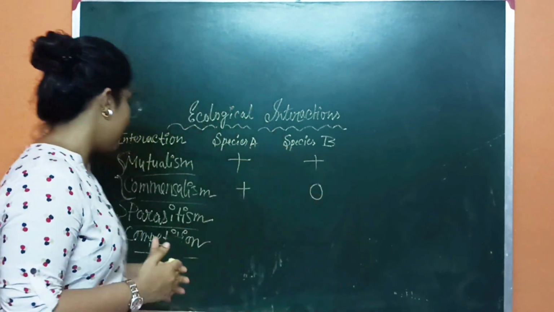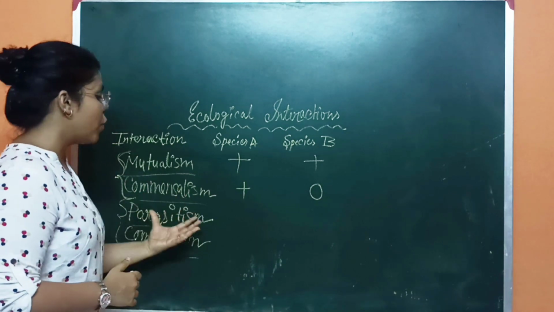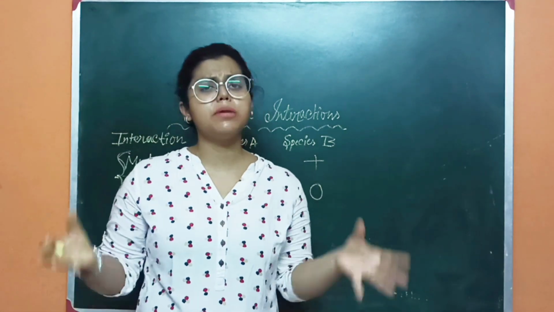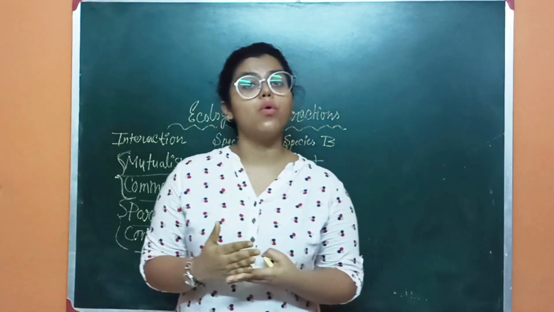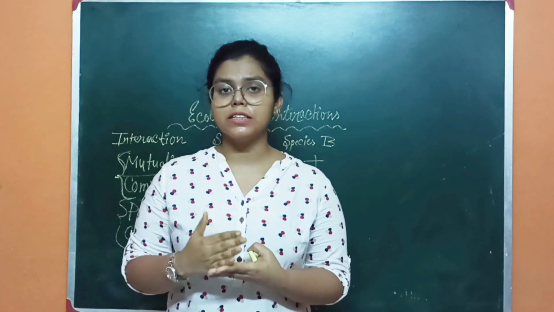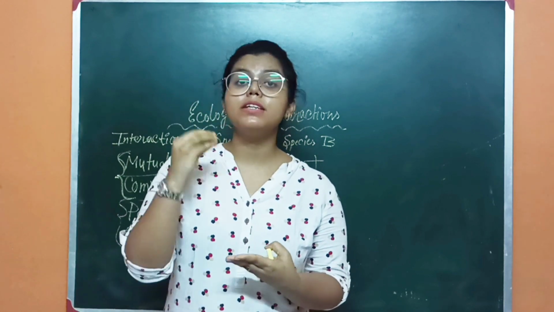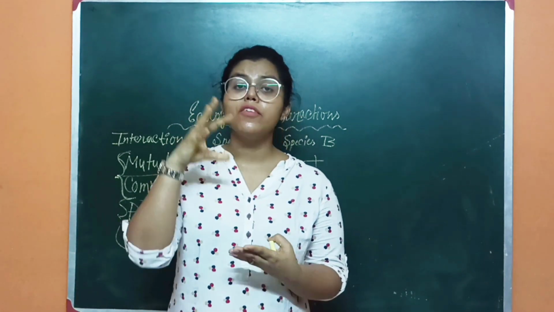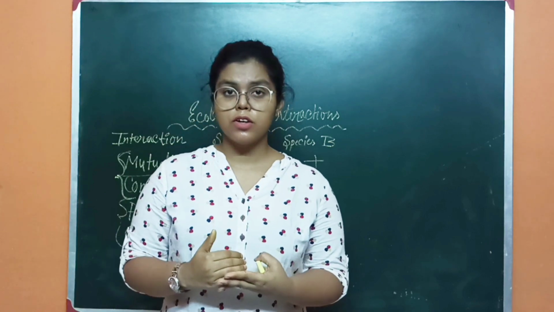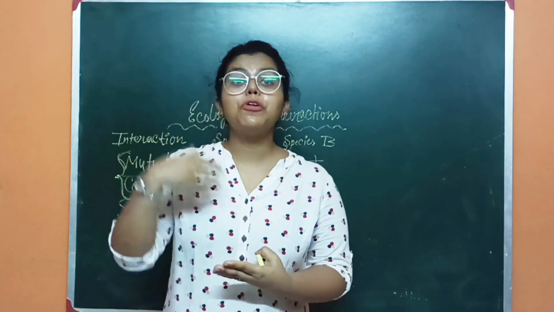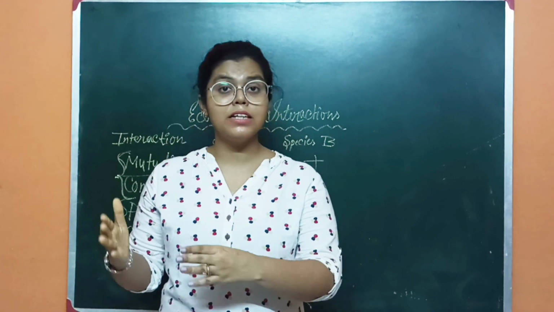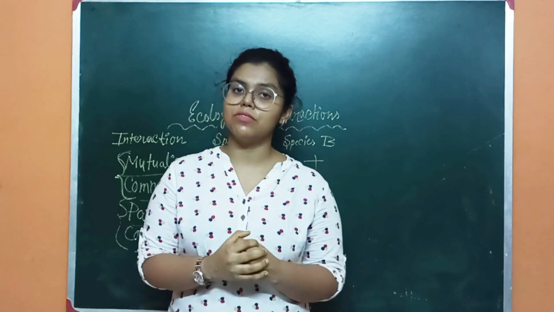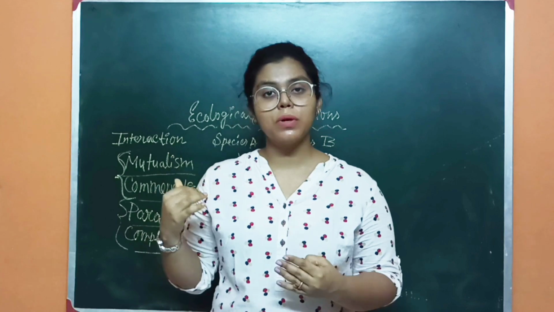On the other hand, parasitism and competition are the negative interactions. In parasitism there are different types of parasites, and they need a host: a primary host, a secondary host, or both, for their survival. They need a host for reproduction, for completing their life cycle, and for getting food. But at the same time, they harm the host for their survival. This is known as parasitism.